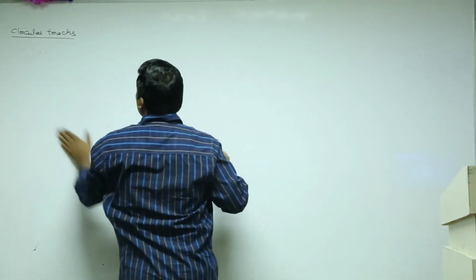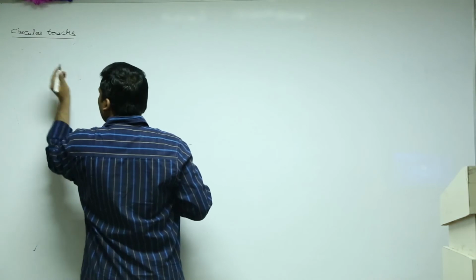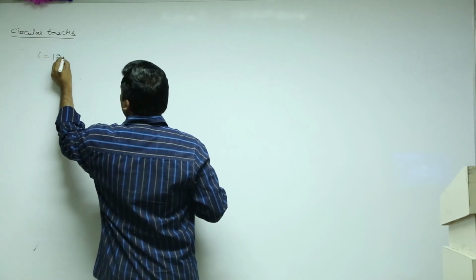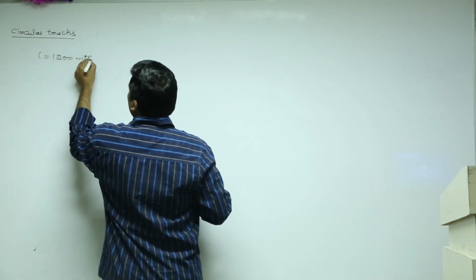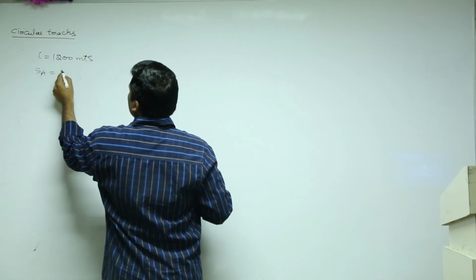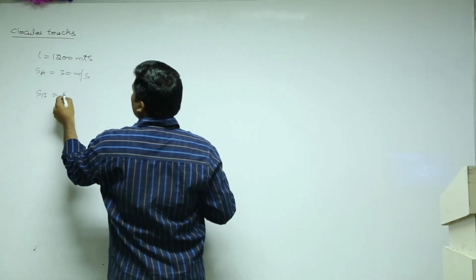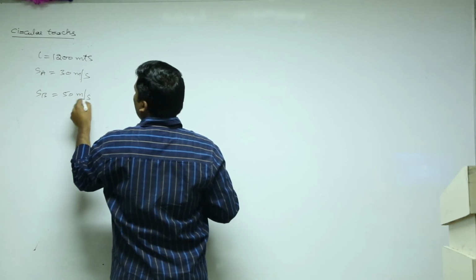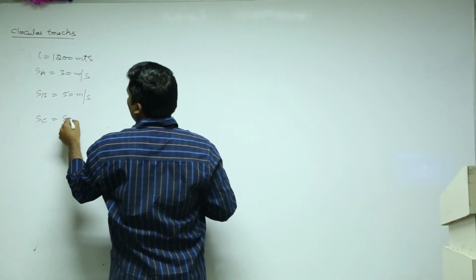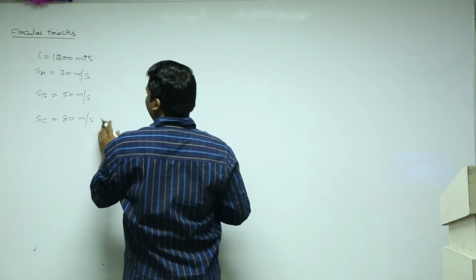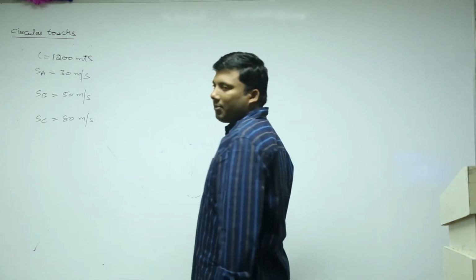Suppose I take 3 people. The length of the track is 1200 meters. There are 3 people. SA is 30 meters per second. SB is 50 meters per second. SC is 80 meters per second.